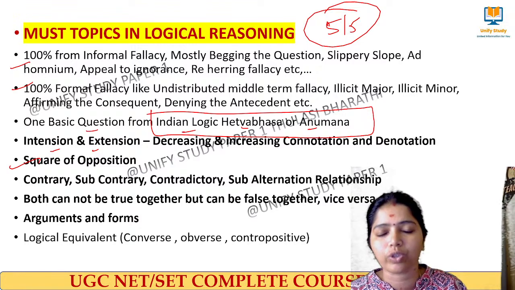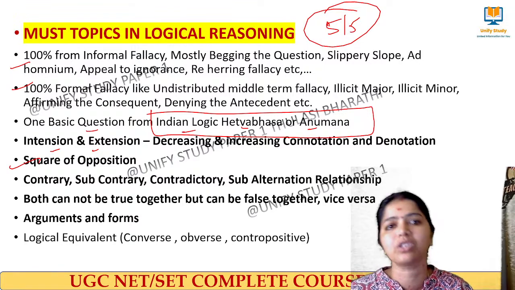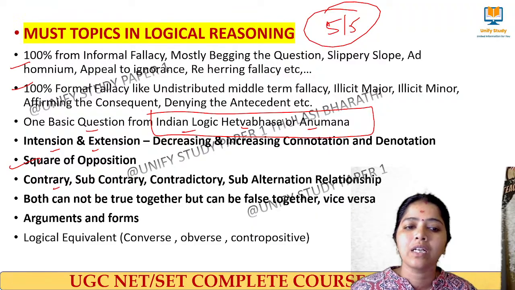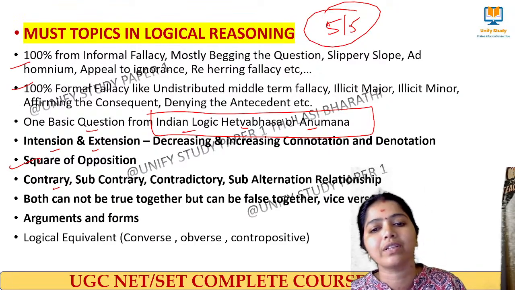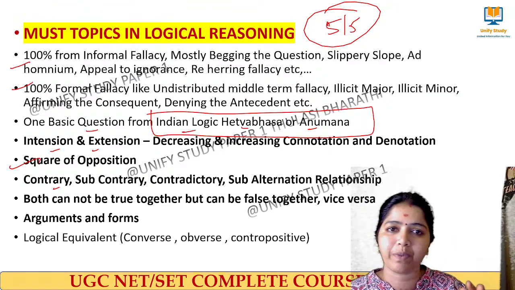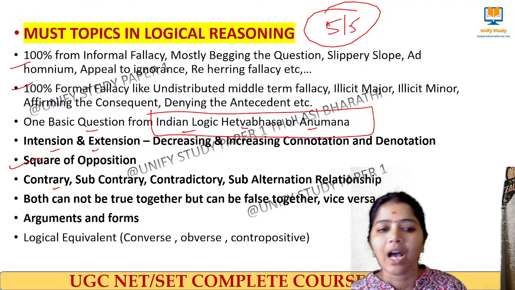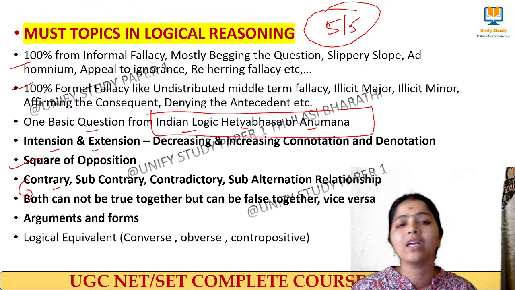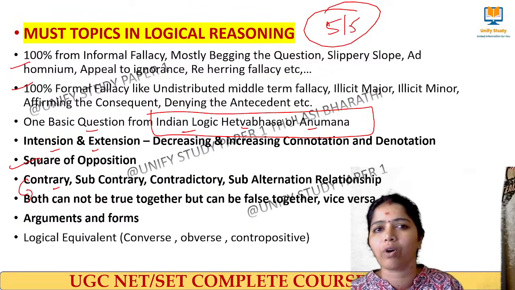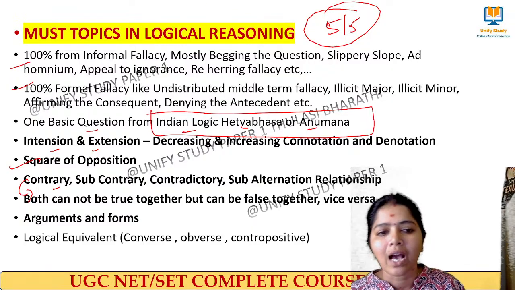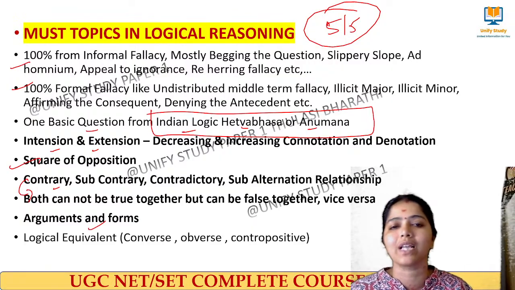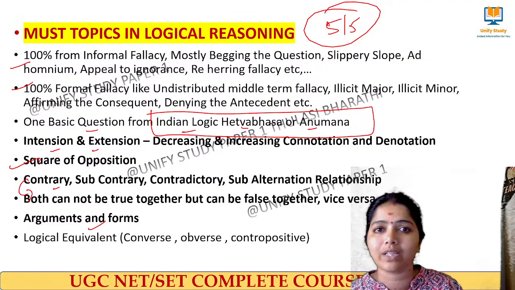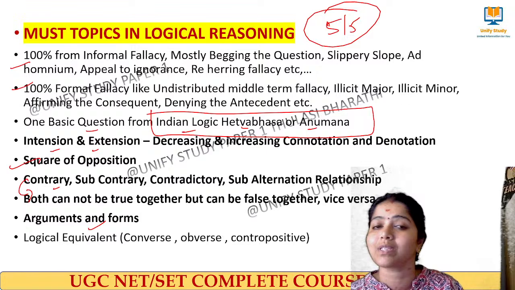Square of opposition, note it down. If you are new, these are the must topics that you have to revise. Then we have questions on contrary, subcontrary, contradictory, and subaltern relationships, how they are created between propositions. We have to be clear with the square of opposition; we are getting questions like both cannot be true, true, false. And we are getting questions from arguments like deductive argument, inductive argument, valid, invalid, strong, weak, all these types of questions from arguments and forms.